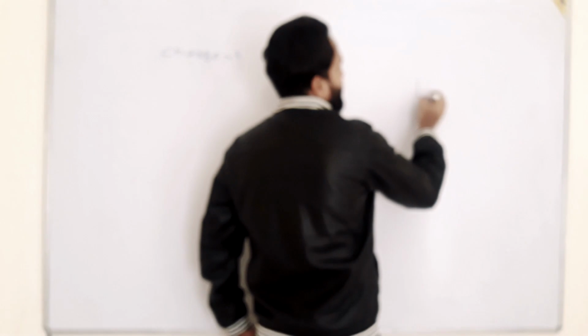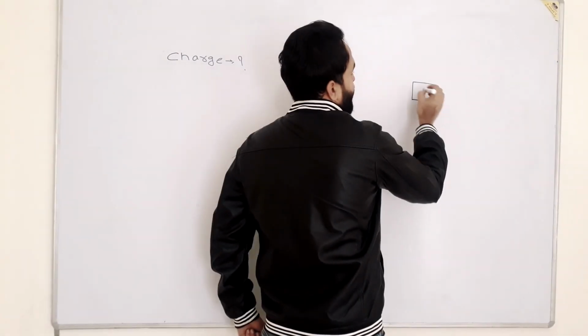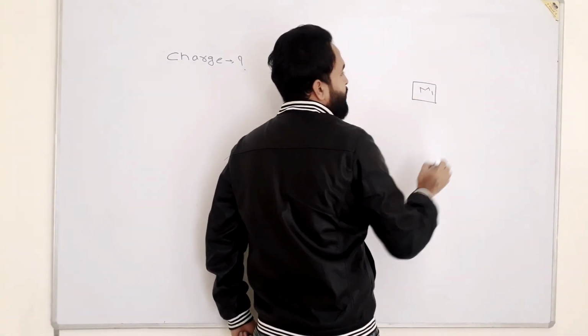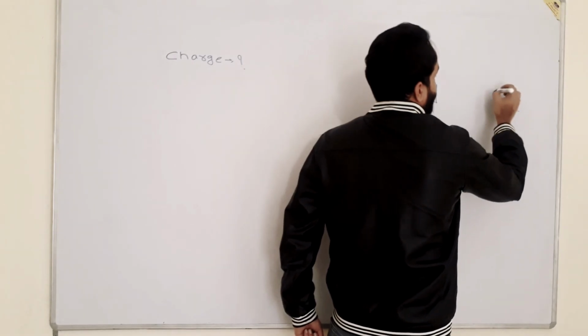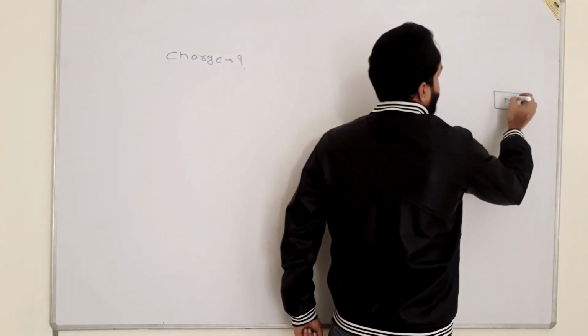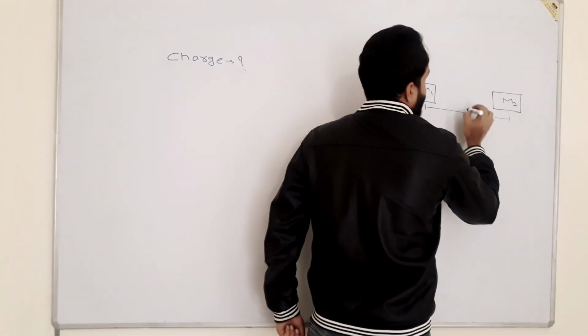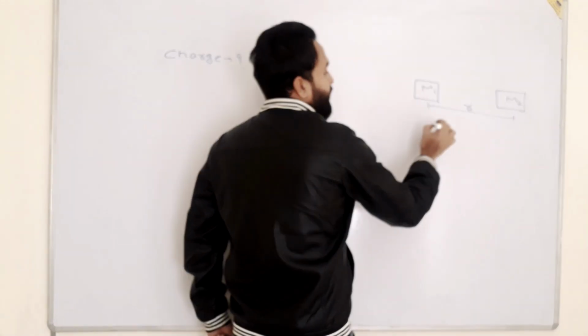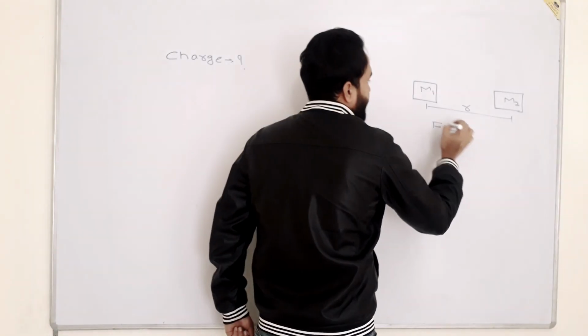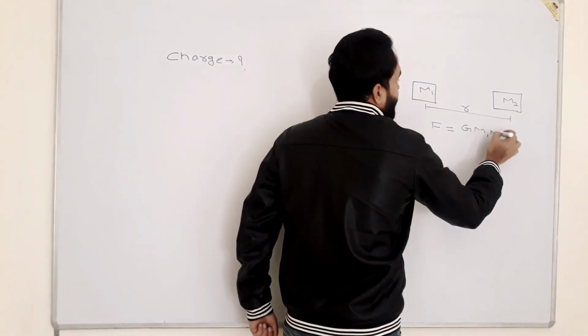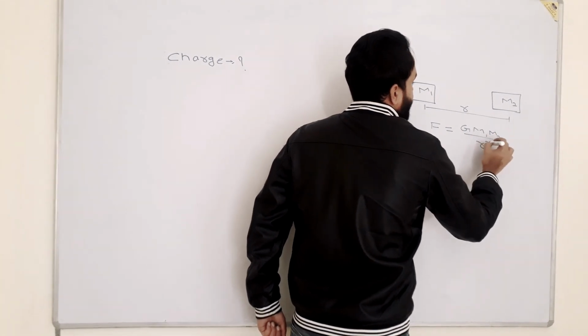You have seen in that universal law of gravitation there were two masses, m1 and m2, and these two masses are separated by a distance r. So these two masses are attracting each other with a force of G m1 m2 upon r square.